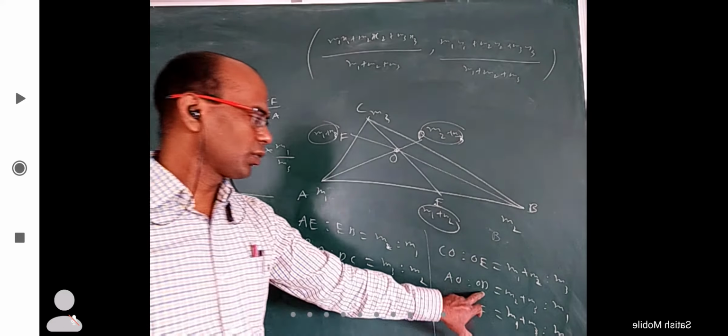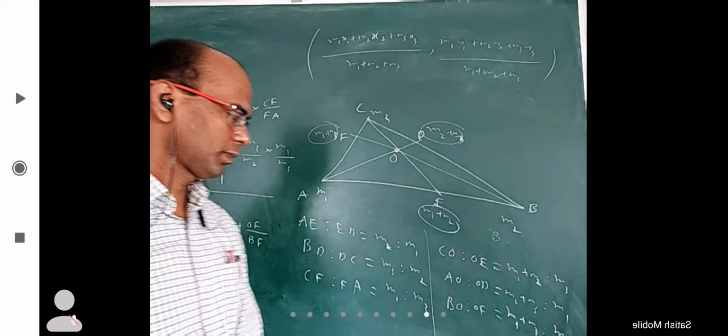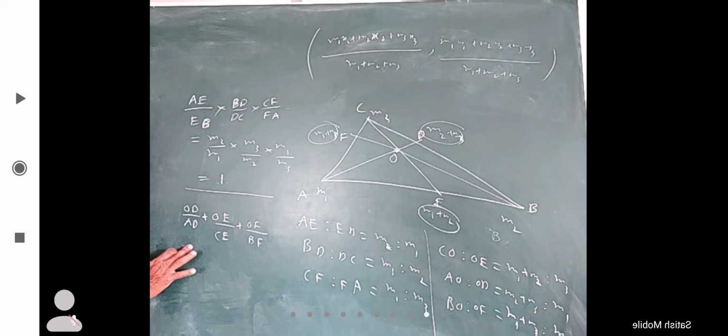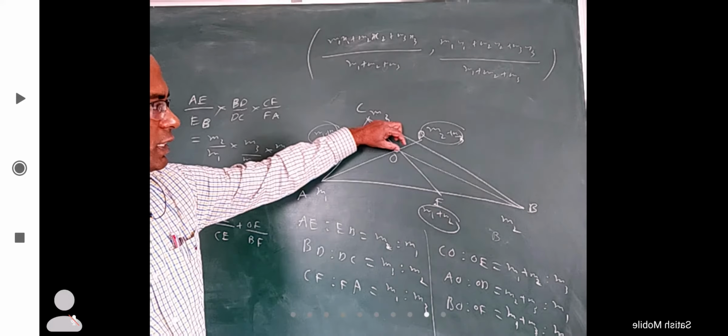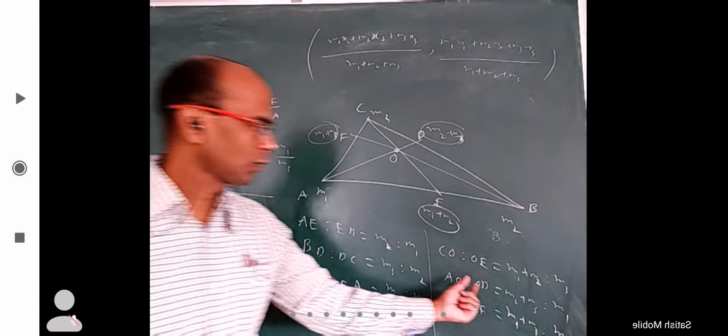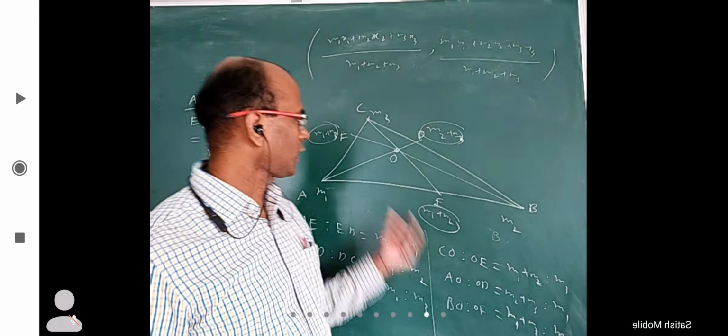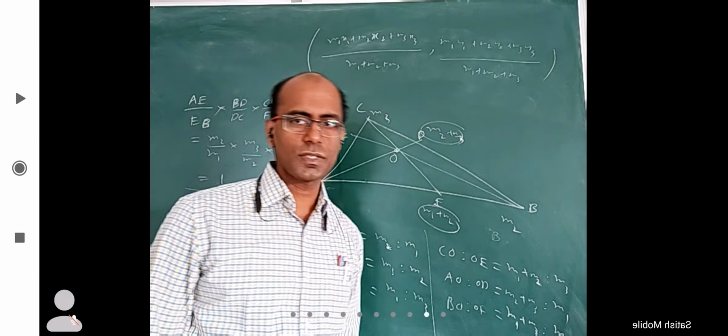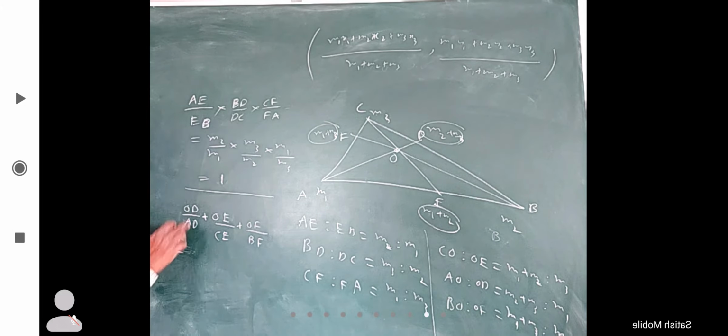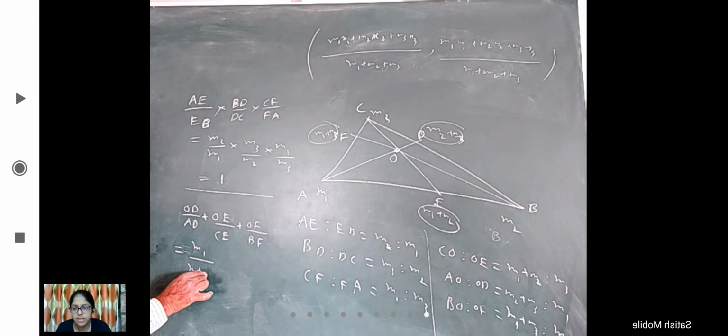What is OD by total AD? OD length by total AD length. OD length is the M1 part, and AO and OD together will be this plus this. So what is OD by AD? M1 by... yes, correct.